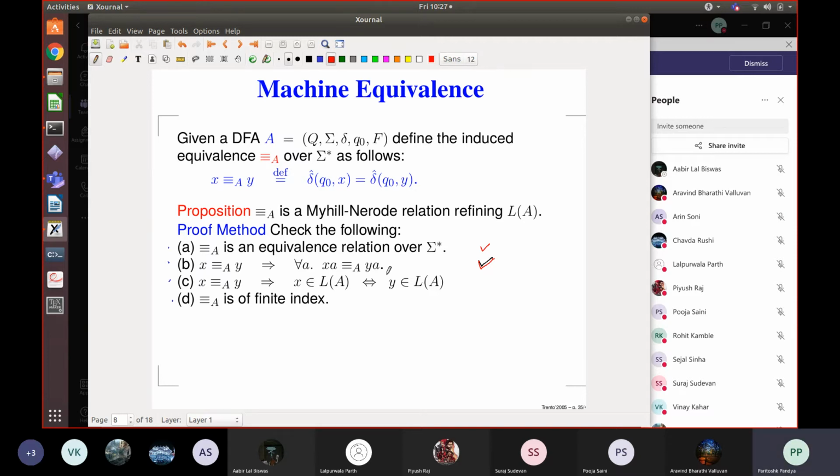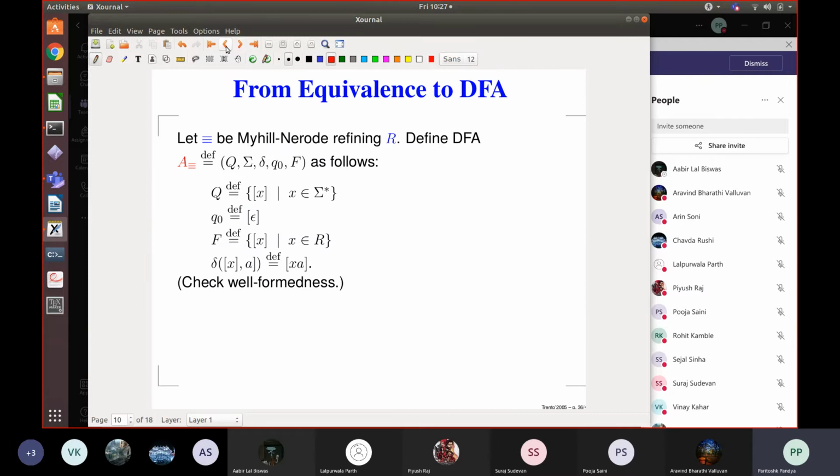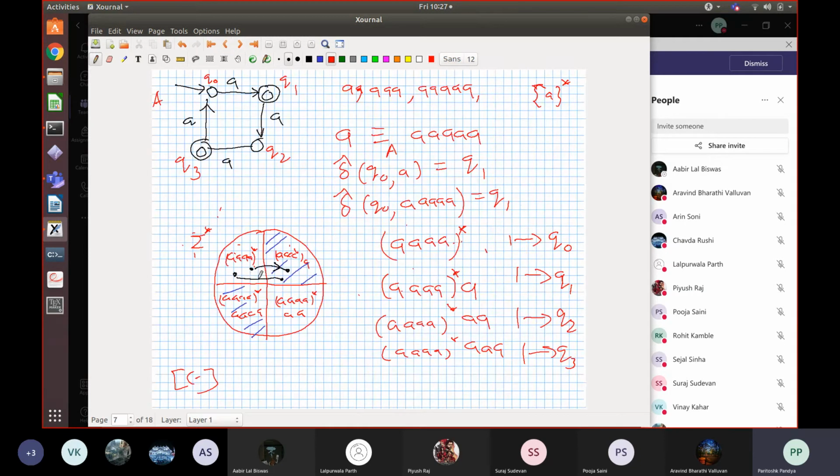Okay. So this property is called right congruence. It has a name. So this machine equivalence relation is a right congruence equivalence. That is, if equivalent strings are extended by the same string, they take you to the same equivalence class. So you extend this by A, it will go to the same class. Maybe if you extend it by B, you will go here.